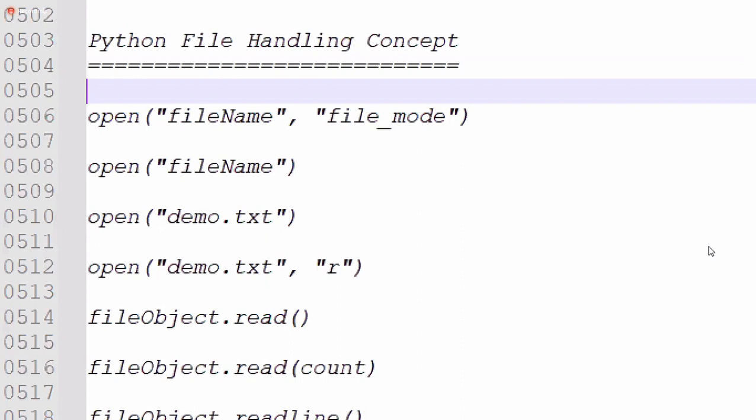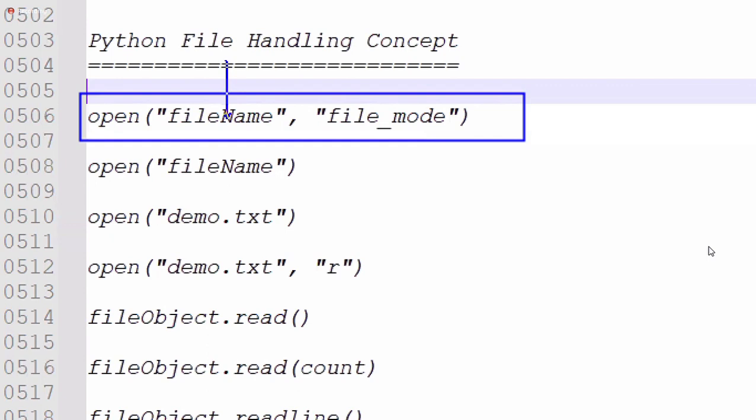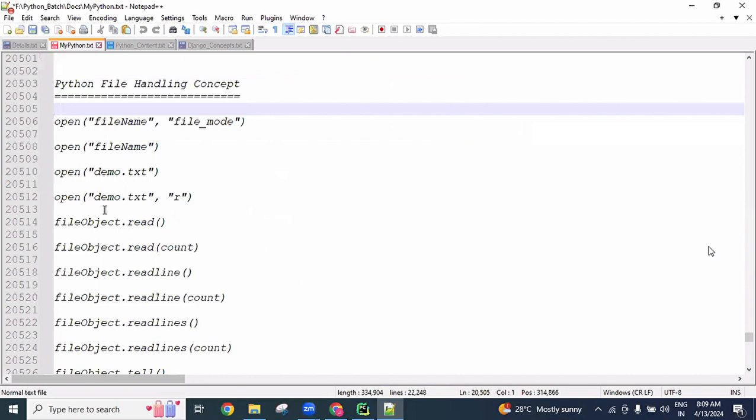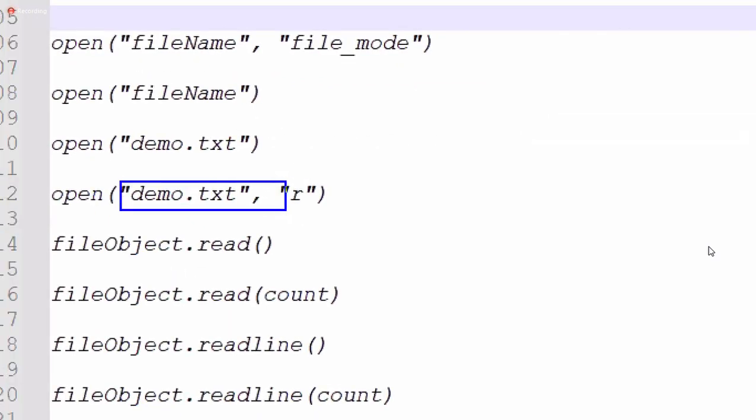For that, Python provides a method called the open method. In the open method we use the file name, and then the mode of the file. The file name is mandatory. For reading the data, if we give just the file name like this, then by default the mode of the file is read mode. So this open method opens the file in read mode and creates one file object. After that, using that file object, we can perform the required operations on this file.